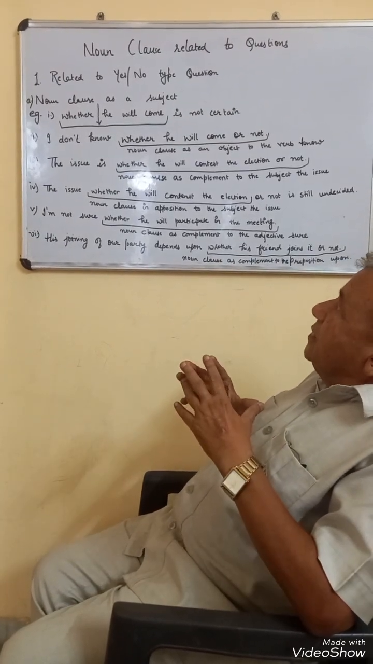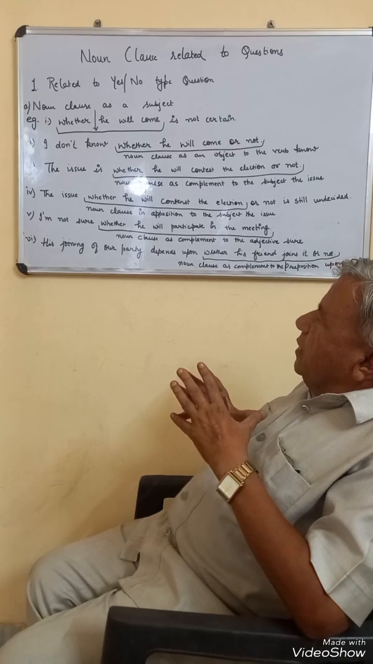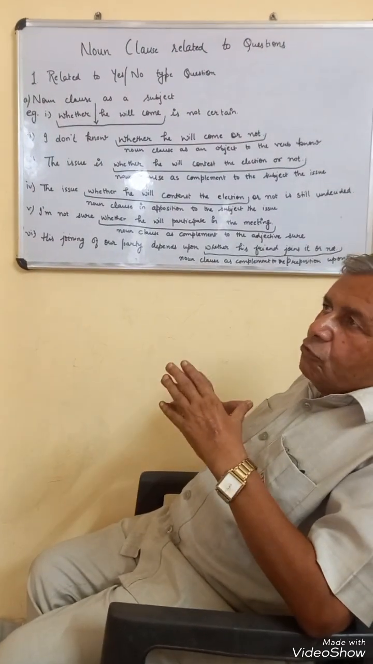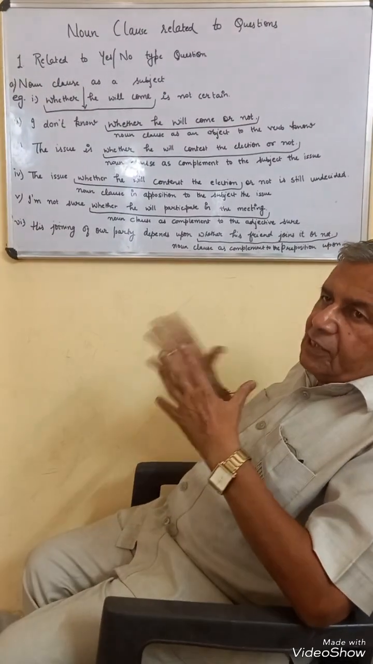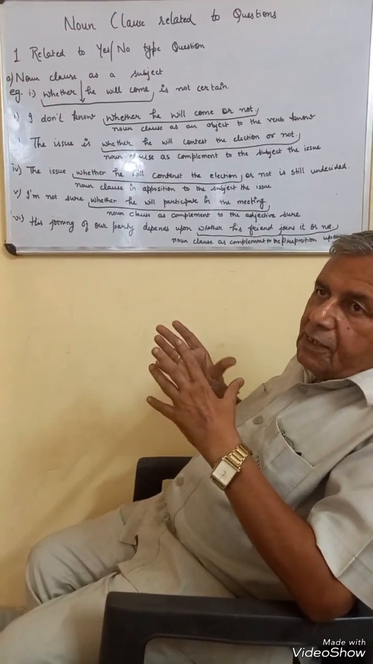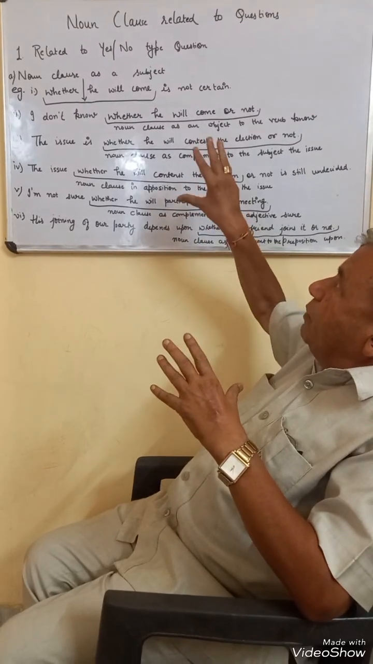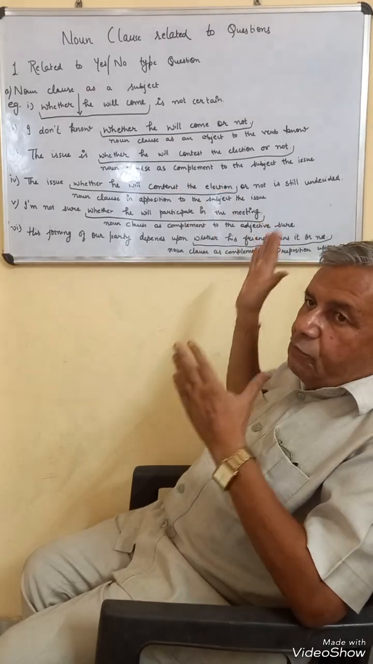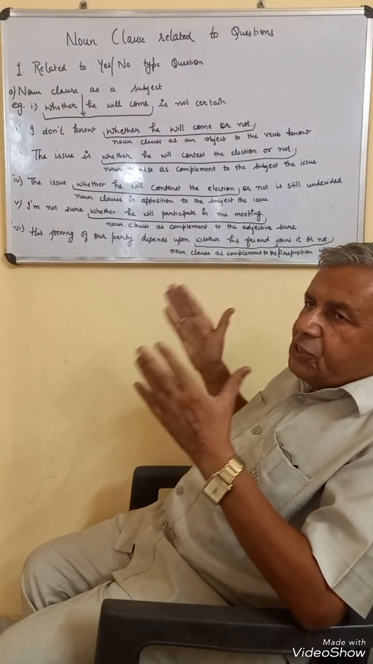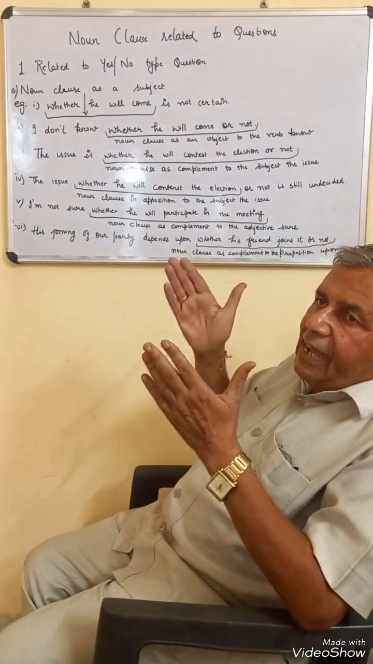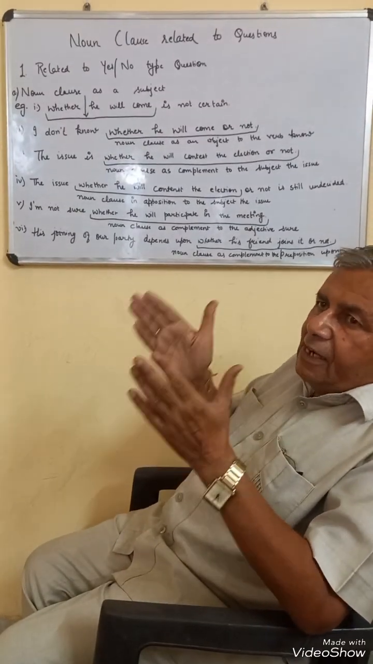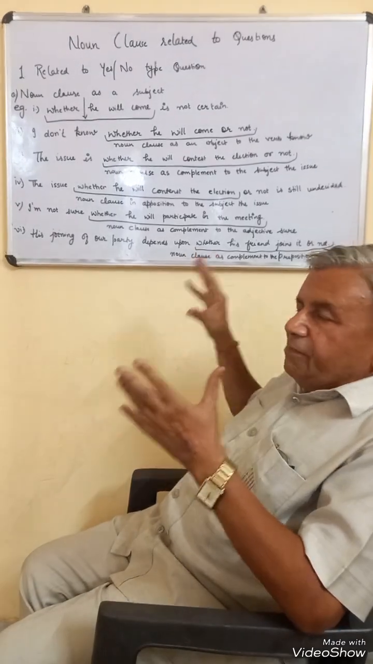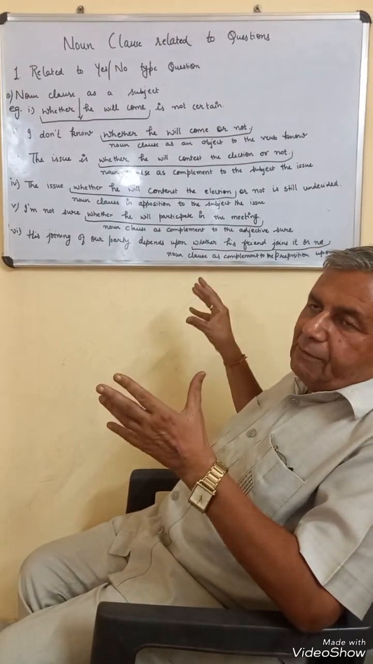In this way, these yes-no type questions have six types of noun clause, that is, noun clauses function in six different ways. Now we will take up the next part, those questions which begin with WH words. How they also function as subject, as object, as subject complement, as in opposition to the subject, as well as complement to the adjective and complement to the preposition.